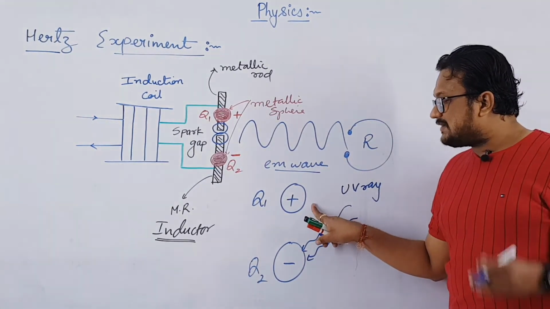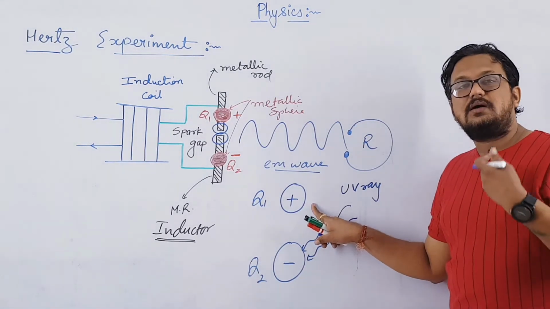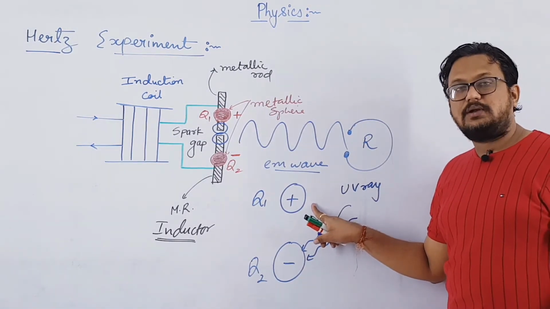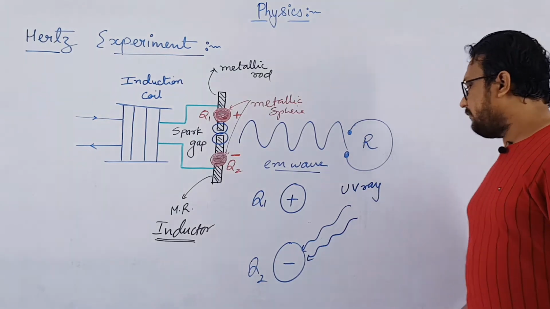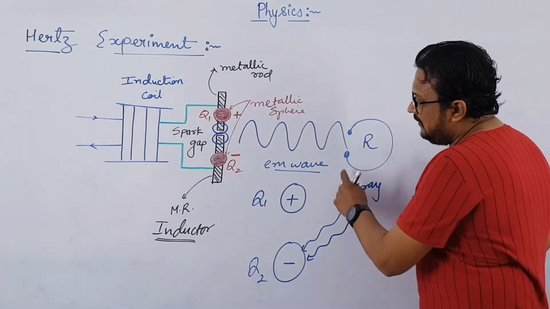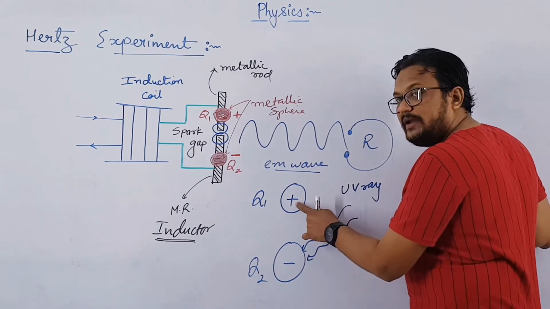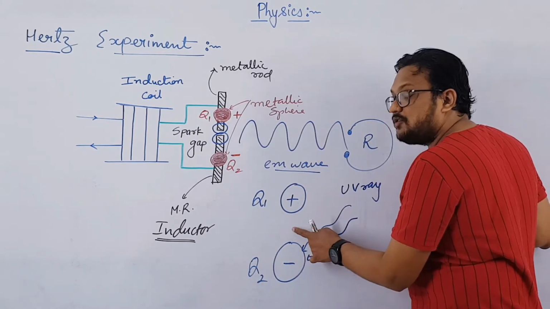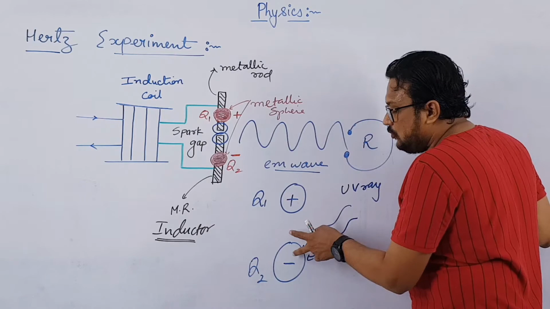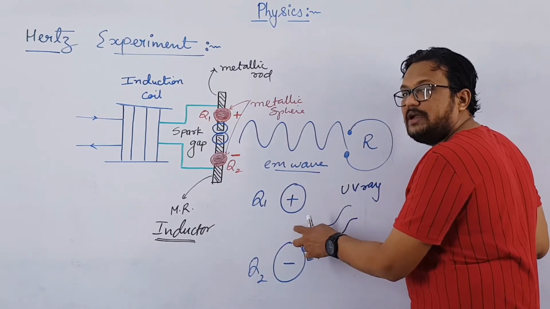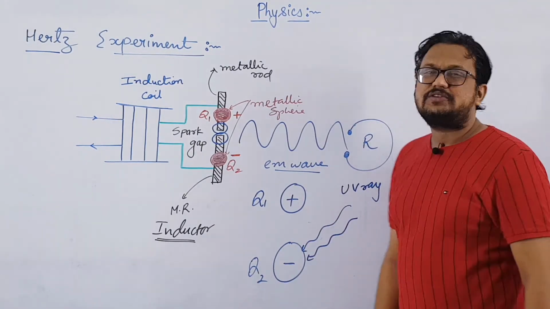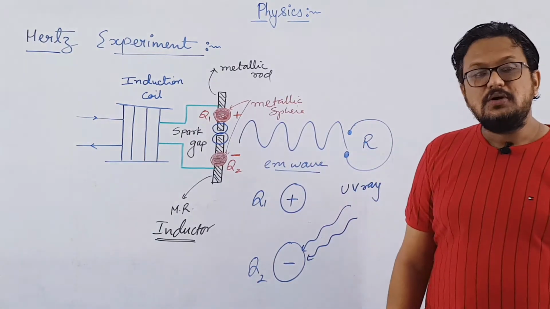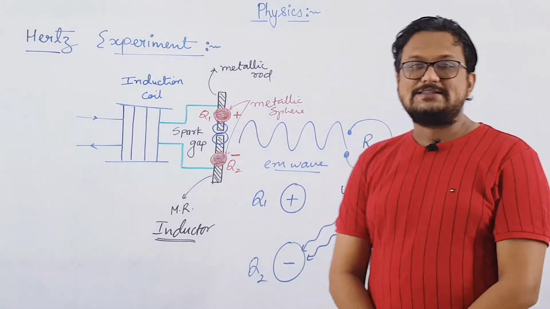But we will discuss this after, in Hallwachs' experiment, right? So we will discuss there only what will happen. But for the time being, if I make UV light fall on Q2, then electrons will be emitted, and this is a negatively charged sphere. Electrons are also negatively charged, so you may think that both will repel each other, so electrons will not be collected by Q2. So obviously electrons will not be collected by Q2, but electrons are emitted, we can say that.